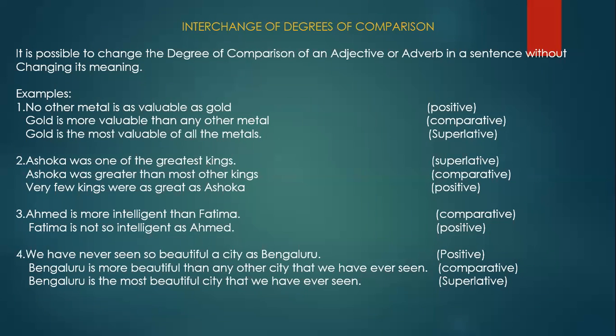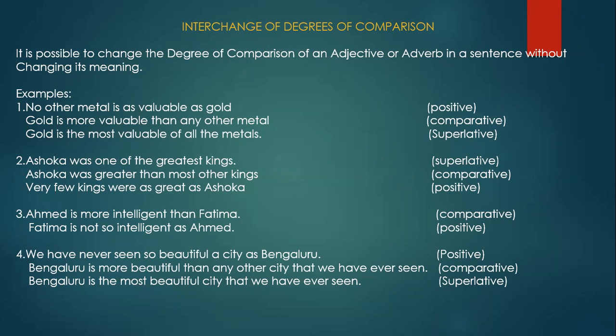Now, fourth one, we have never seen so beautiful a city as Bengaluru. So that is the positive form. The adjective used here is the positive form, beautiful. Now what is the comparative form? More beautiful. And what about superlative? Yes, most beautiful. Okay. So the next sentence, you have to say in the comparative.